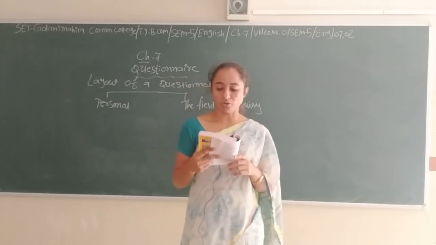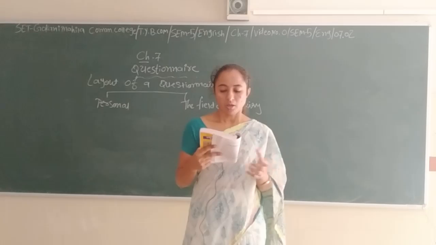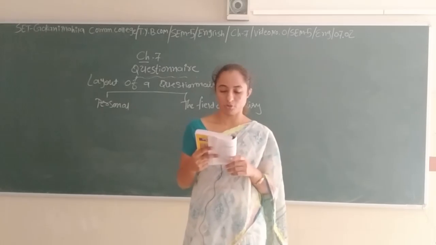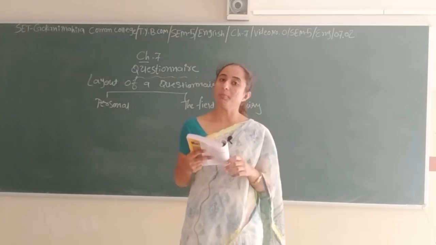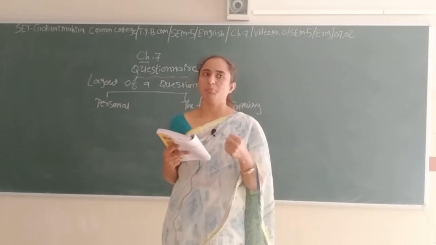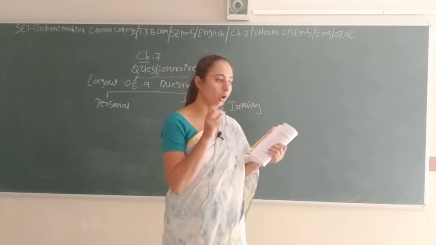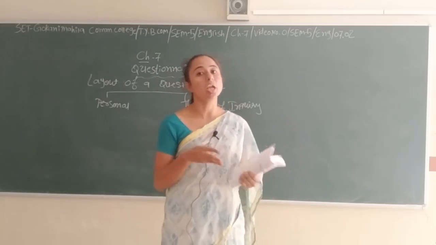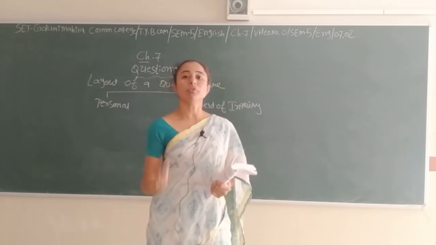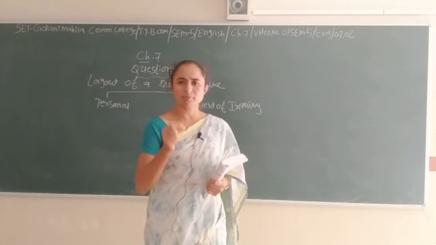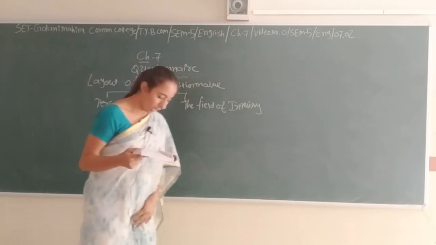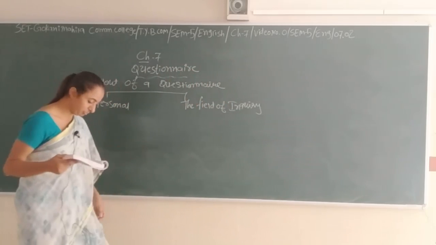A list and format of general questions covering personal information. How to make a personal questionnaire? I told you that there is no use of WH questions, auxiliary or modal auxiliary. Then how to make a questionnaire? It is very simple, you have to ask them directly.